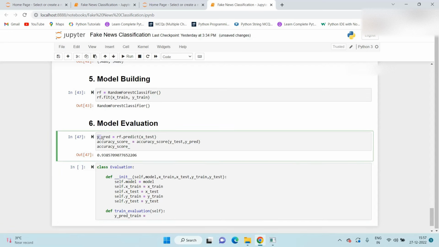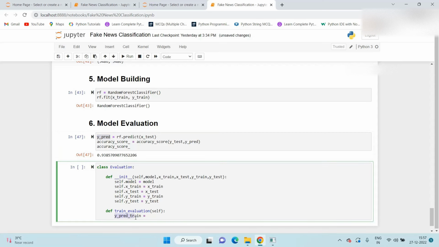The same thing we create here also, a y prediction. We check on the train dataset, that's why I mention _train here. And here we take self.model. We already defined this in the init method, so we call this variable in this method.